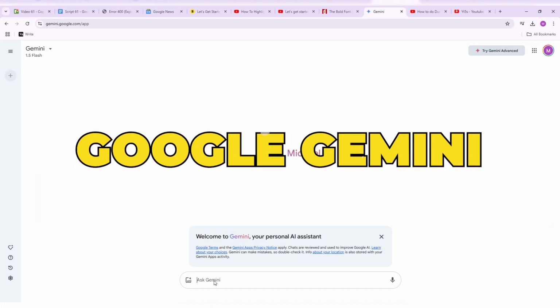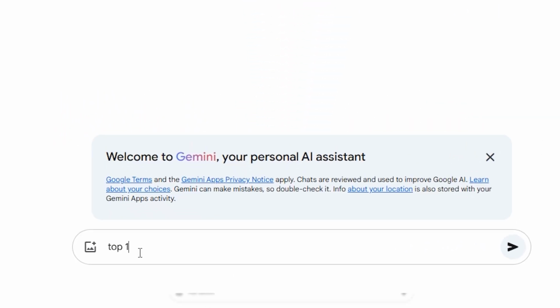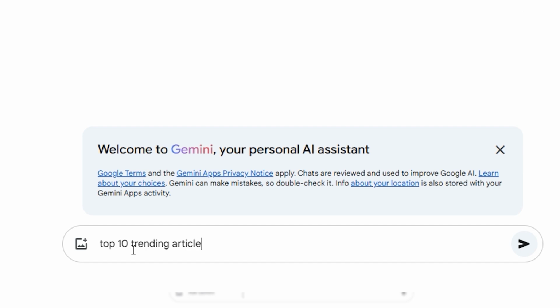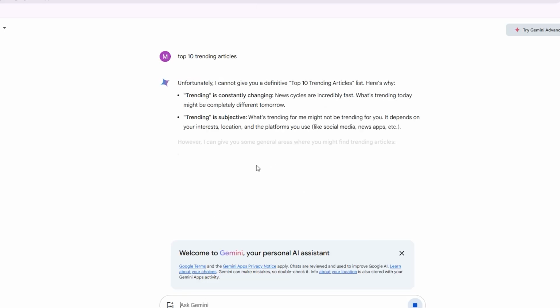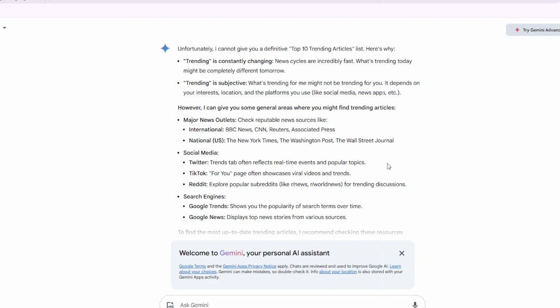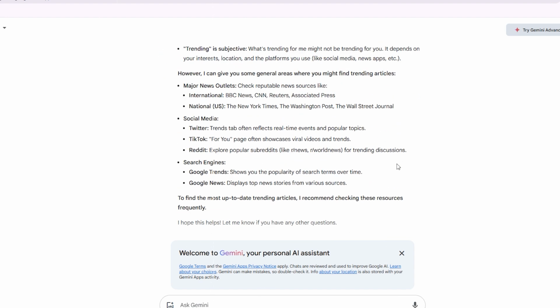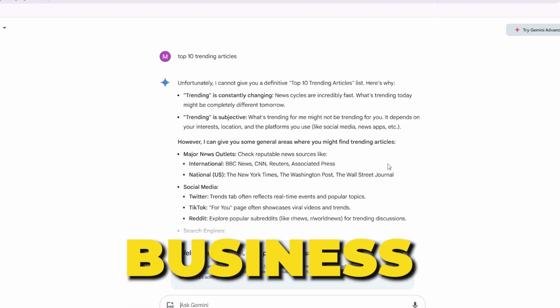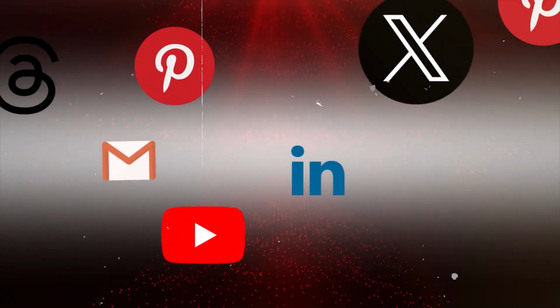Google Gemini. This AI chatbot can give you a list of trending articles in real time. Just ask for the top 10 trending articles and you'll get a list based on what people are searching for right now. If you want to be more specific, you can ask for trending articles in particular categories like sports, business, or entertainment. Another effective tool is Google Trends.